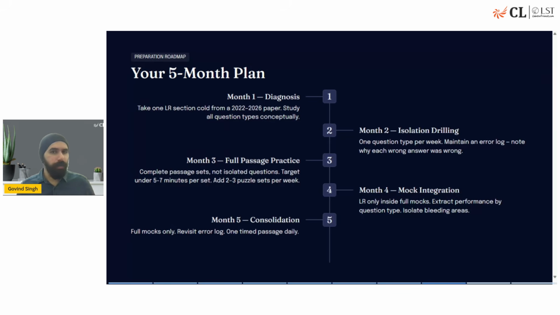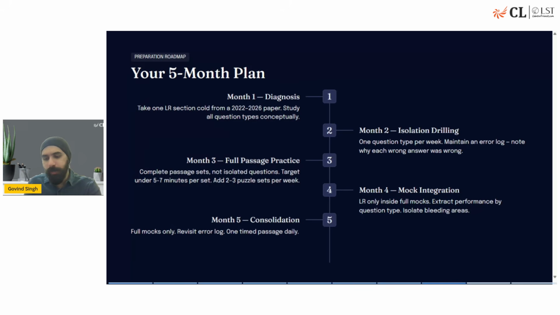So how do you diagnose that? You take the previous year question papers and solve the logical reasoning section, ideally after 2020. So the last 4 or 5 years works fine. Do all the questions in a timed manner. See where you get stuck, see where you find yourself comfortable, and note that down after analysis. And after that, go one by one through all those concepts and practice questions, and maintain an error notebook or a diary.